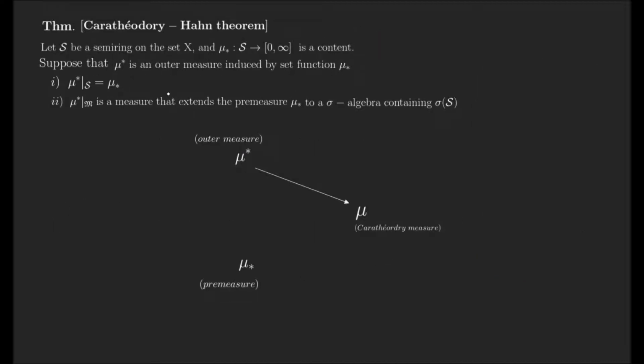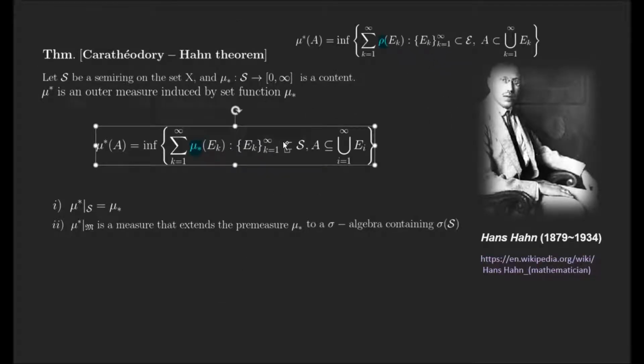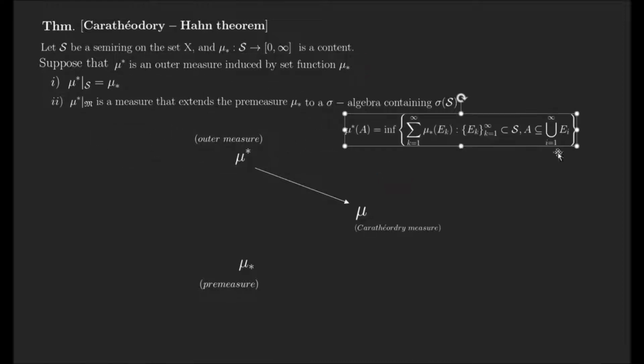So let's understand the Caratheodory-Hahn theorem with the following diagram. Let's consider the outer measure induced by the premeasure. So this means this here. Then the set function is the premeasure. Whatever outer measure is given, we construct the mu star measurable sets, and if we restrict to the mu star measurable sets, then we can get the Caratheodory measure.